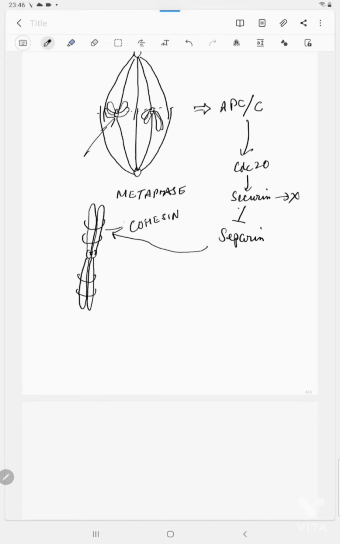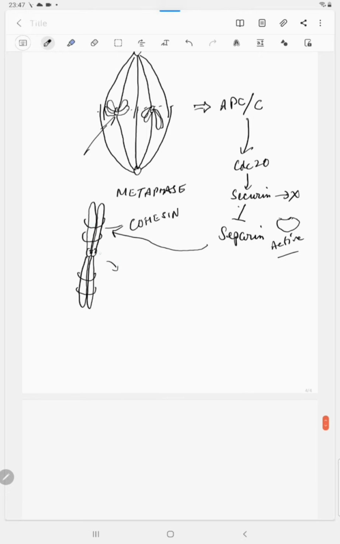So this is securin, and it is bound to separin. This is separin. When securin is degraded by ubiquitination and proteasomal degradation, then separin will be free to become active. So now it is active. When it was bound with the securin, it was inactive. This active separin will cleave the cohesin, and now these chromatids are free of these cohesin molecules.